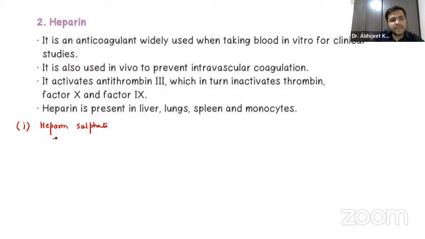Now remember, guys, this heparan sulfate is present in the basement membrane of the renal glomeruli.